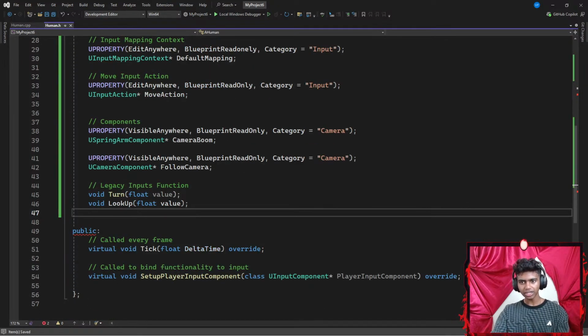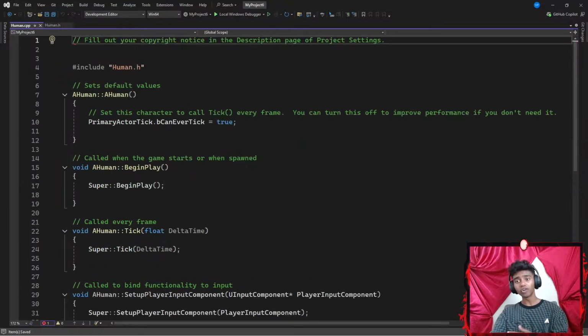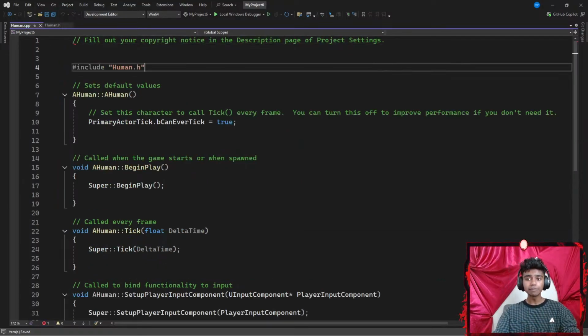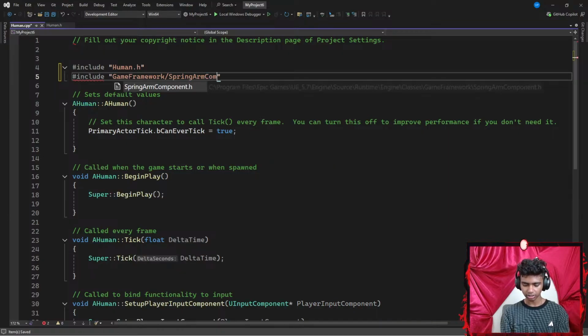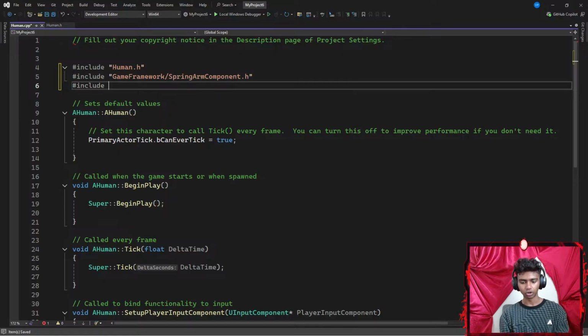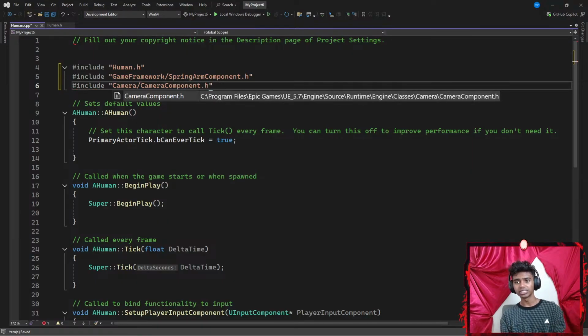Okay, so I'm going to Control S to save the code, and now I'm going to move on to my C++ file. In my C++ file, I'm going to include a bunch of things. Let's start off by including something from my game framework. I want to include my spring arm component header file. Once I'm done with that, I'm going to include my camera component from camera, so camera/cameracomponent.h, which is the camera component header file.